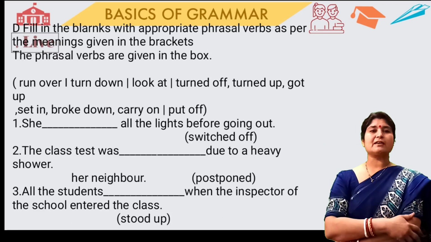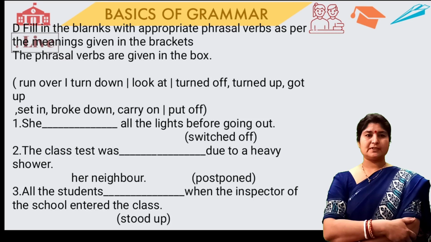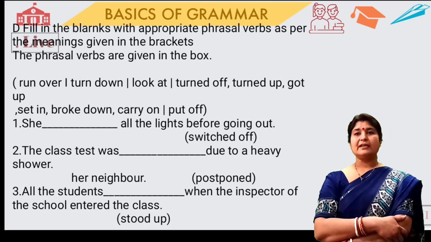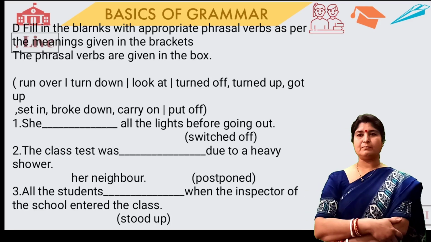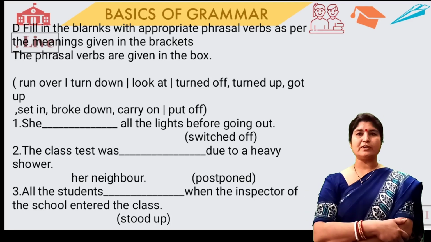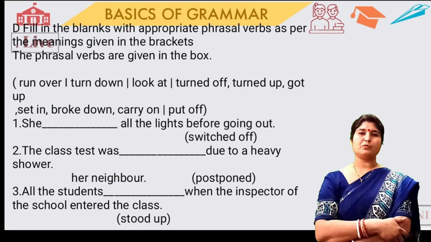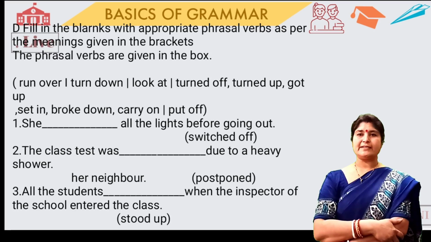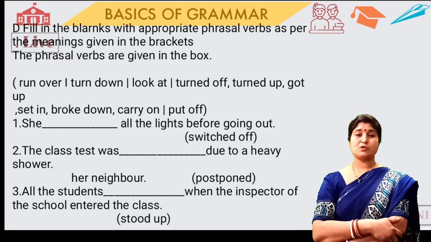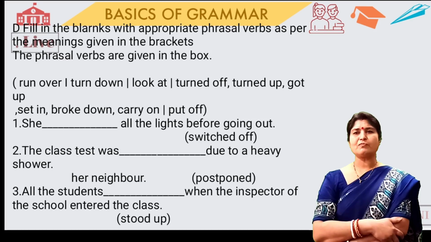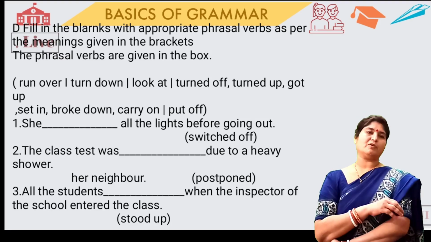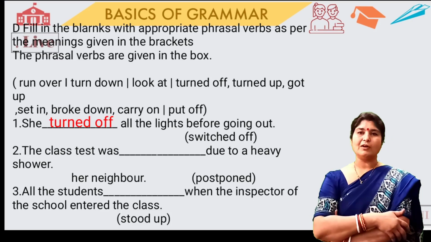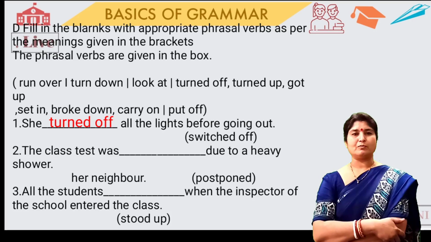So the options are here: run over, turn down, look at, turned off, turned up, got up, sat in, broke down, carry on and put up. So, dash all the lights before going out. Switched off given. So which is the appropriate phrasal verb for switched off? She turned off all the lights before going out.